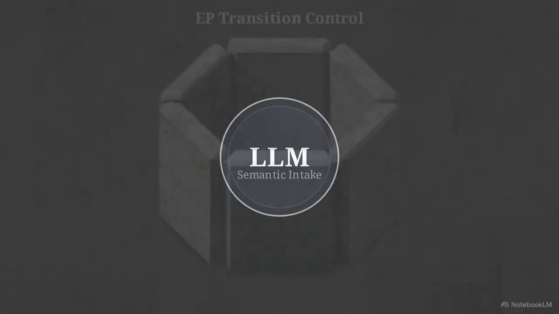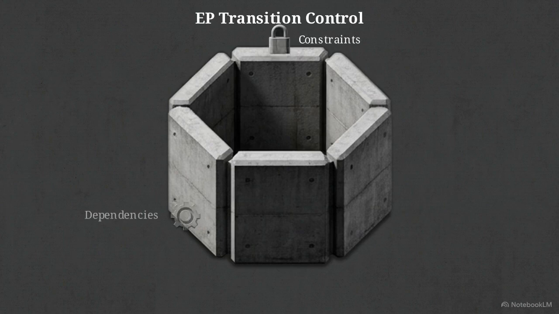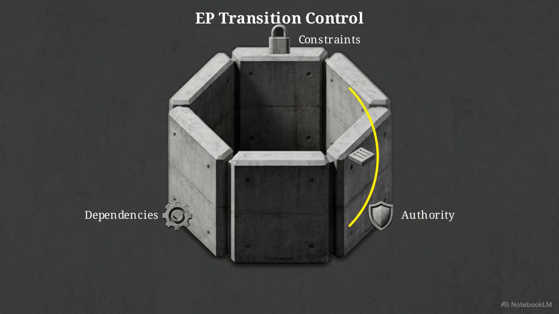This framework does not replace language models or embeddings. As this macro architecture diagram shows, it reorganizes them by placing an energy paradigm transition control layer around the model. The language model handles semantic intake. It interprets user prompts, extracts relevant context, and proposes an action. But before any execution happens, the proposed action hits the EP layer.